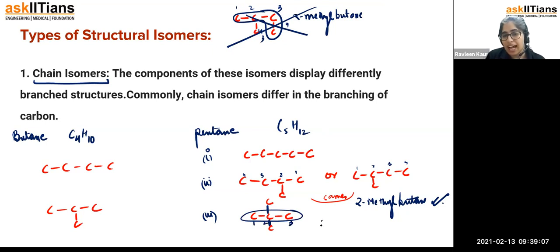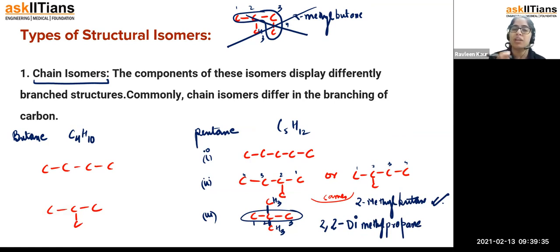So 1, 2, 3, both at the second position. They are two similar kinds of substituent, so we are going to use the word di. This is going to be methyl and there are 3 carbon atoms, so this is going to be propane. So this is going to be 2,2-dimethylpropane. Right. So I hope it is clear to you. But please don't do it in the exam the way I've represented here right now because your marks will be deducted. Maybe you will get 0 marks also.